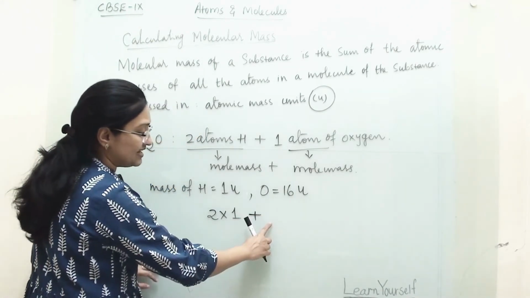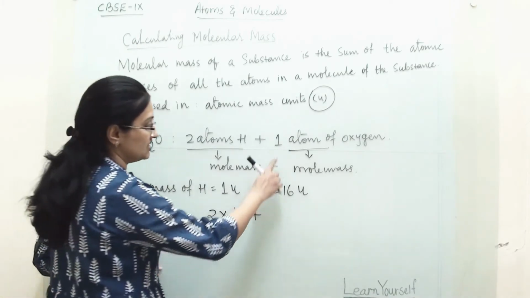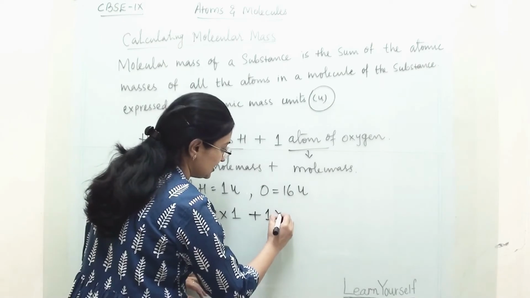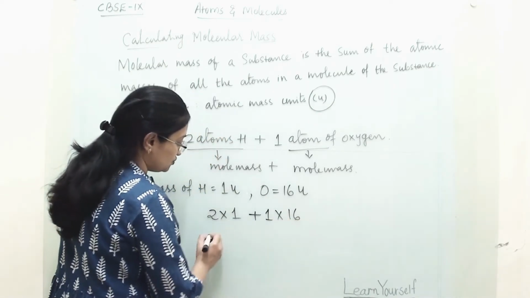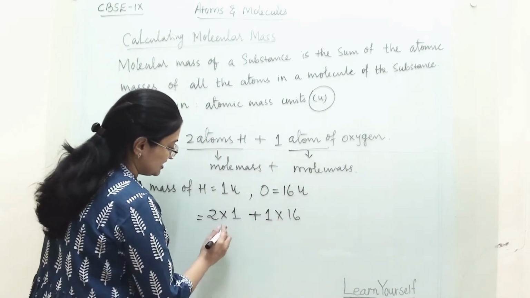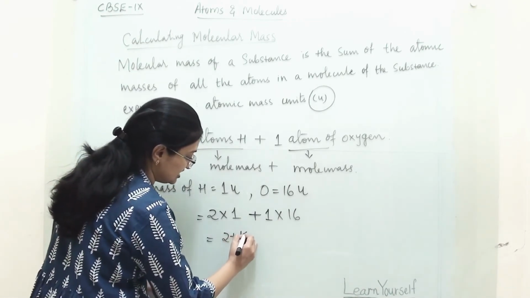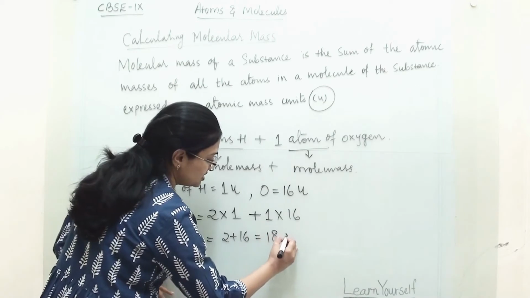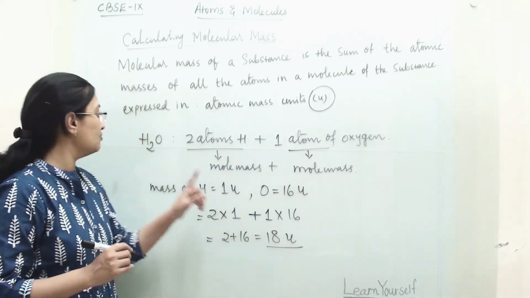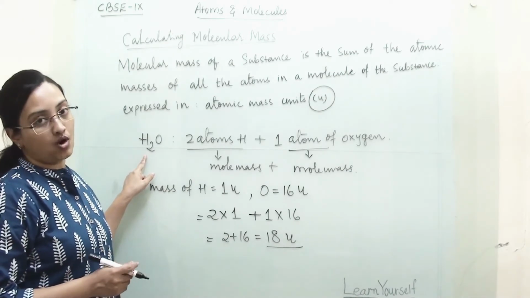Now we add oxygen's atomic mass. How many atoms of oxygen are there? Only 1. So 1 into 16. So the relative molecular mass is 2 plus 16 equals 18 atomic mass unit. So this 18 U is the molecular mass for water.